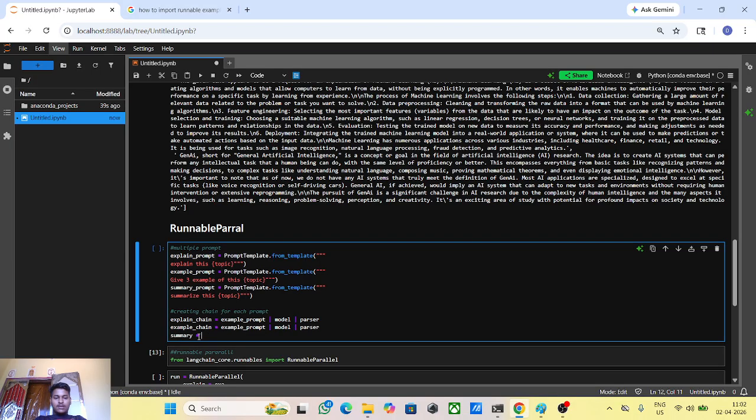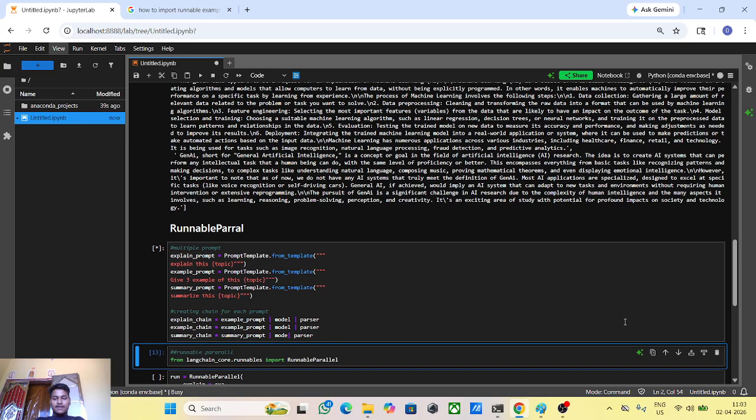Here we pass the summary. Okay, summary chain. Summary chain is equal to summary prompt. Here we take this, connect it to the model, then the model will connect to the parser. Okay, all our chains are completed.